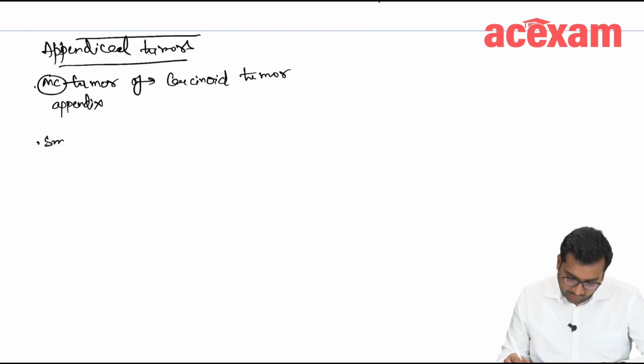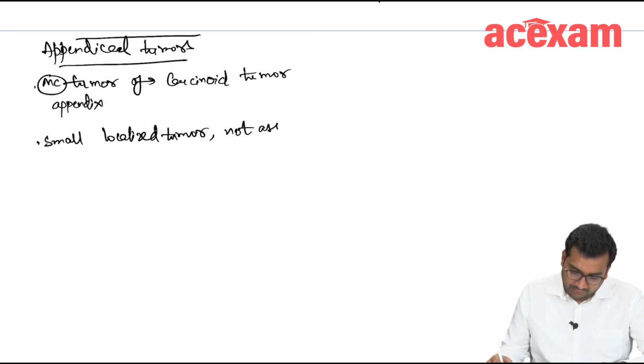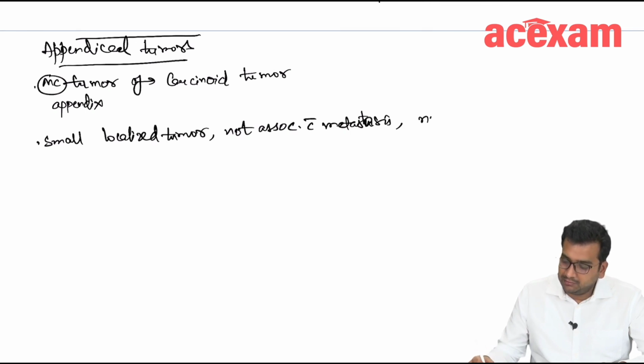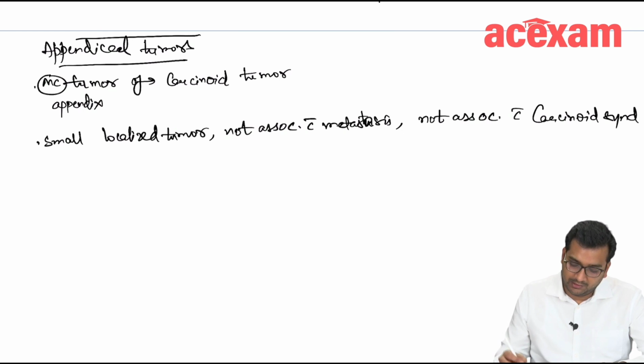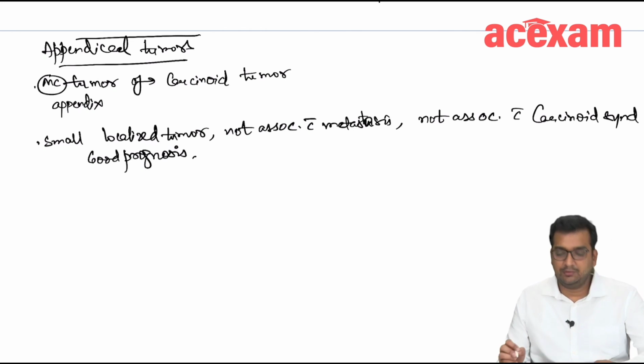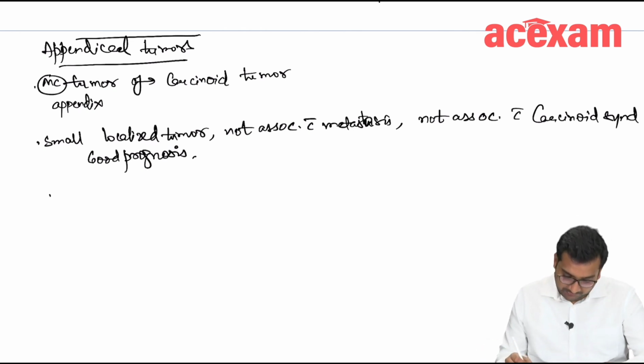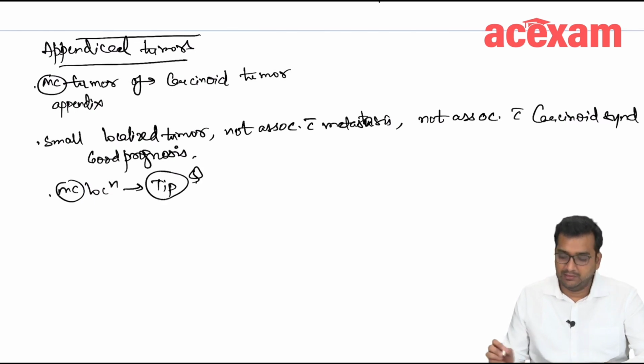Okay, so it is a small, localized tumor, not associated with metastasis, not associated with carcinoid syndrome, and there is good prognosis. Now the most common location is the tip of appendix.